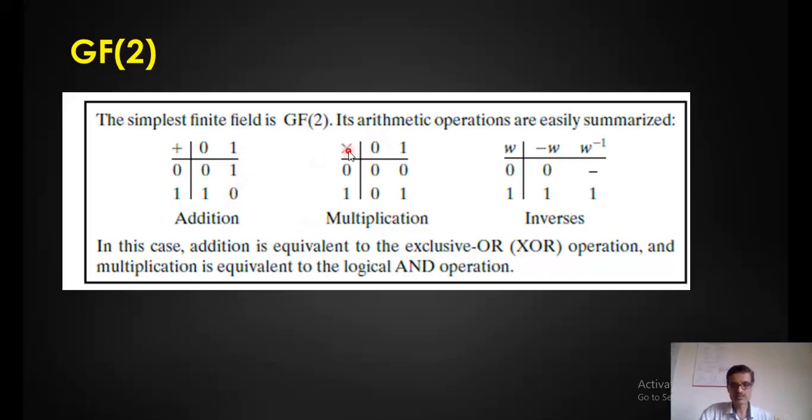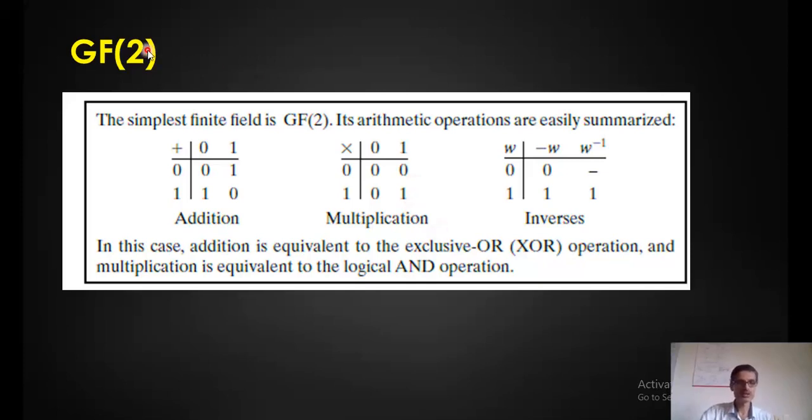Now just look at this multiplication table. 0 times anything is 0, 1 times 0 is also 0, and 1 times 1 is 1. Now look at the addition table and the multiplication table. The addition is equivalent to an XOR operation: 0 XOR 0 is 0, 0 XOR 1 is 1, 1 XOR 0 is 1, and 1 XOR 1 is 0. So addition under the Galois field of 2, a modulo 2 operation, is an exclusive OR function. Multiplication is equivalent to an AND function: 0 times 0 is 0, 0 times 1 is 0, 1 times 0 is 0, and 1 times 1 is 1.